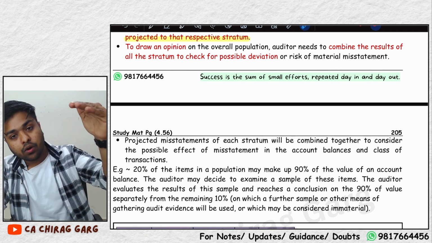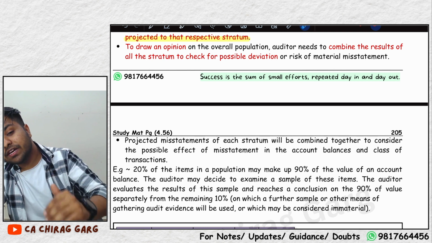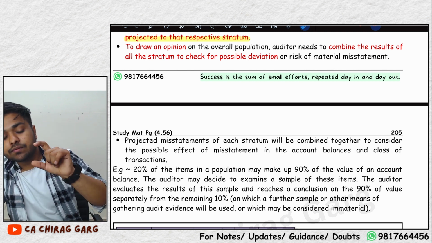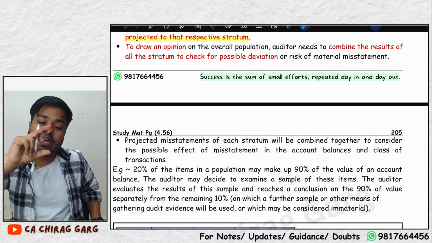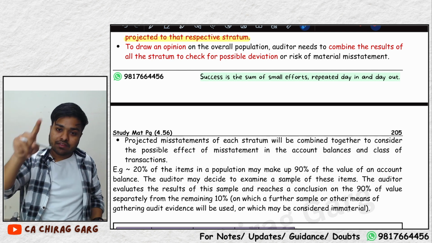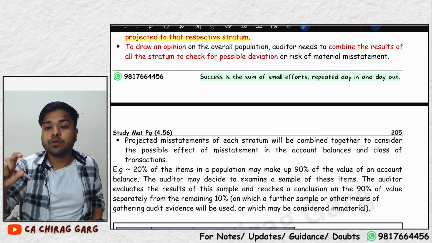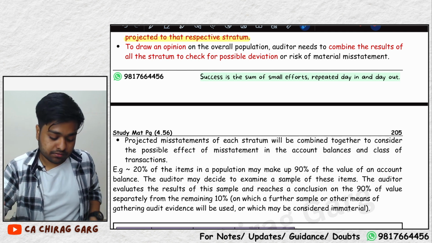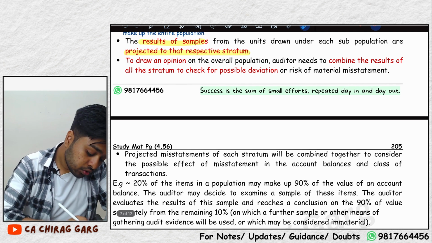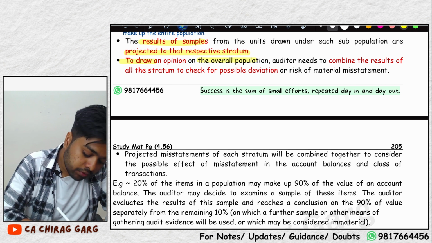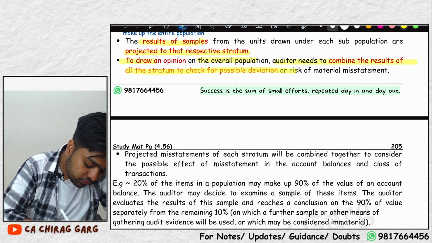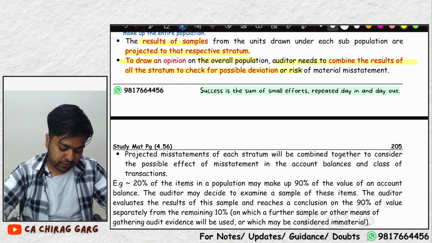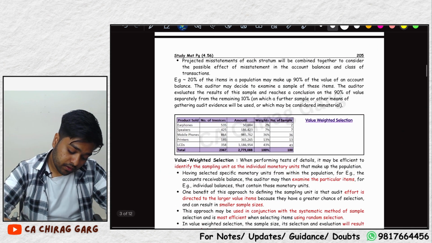Similarly, we will project all the results to the different strata and then add them up, and then we'll see how much of the whole population is misstated, what percentage. To draw an opinion on the overall population, the auditor needs to combine the results of all strata to check for possible deviation and risk of material misstatement.